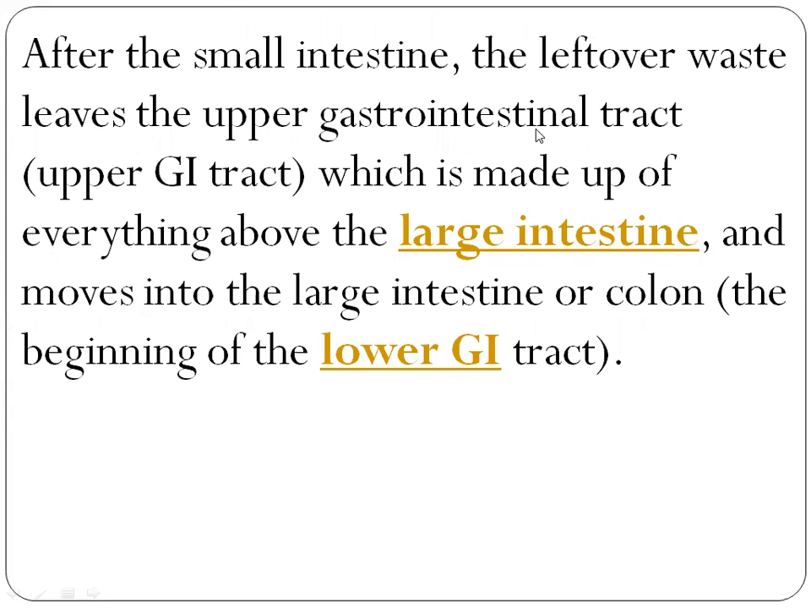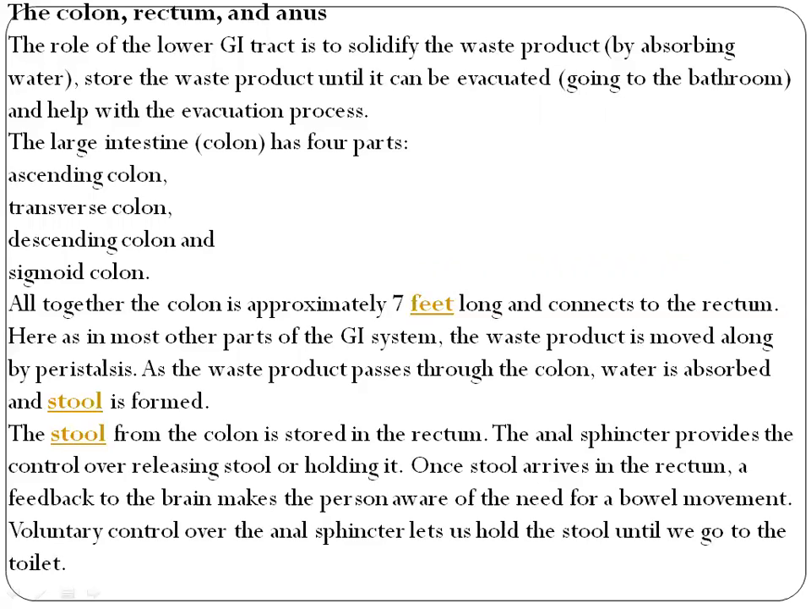After the small intestine, the leftover waste leaves the upper gastrointestinal tract, GI tract भी कहते हैं इसे, which is made up of everything above the large intestine, and moves into the large intestine or colon, the beginning of the lower GI tract. The colon and rectum. The role of the lower gastrointestinal tract is to solidify the waste product by absorbing water, store the waste product until it can be evacuated, going to the bathroom, and help with the evacuation process.